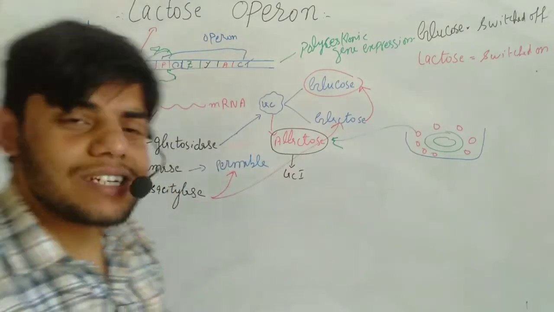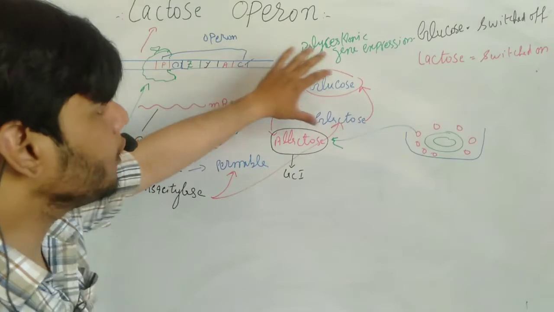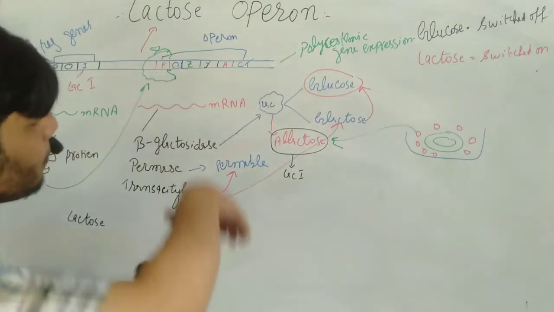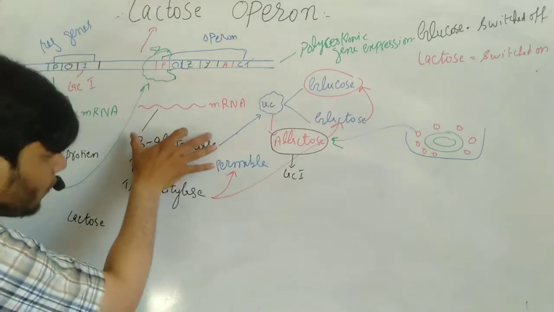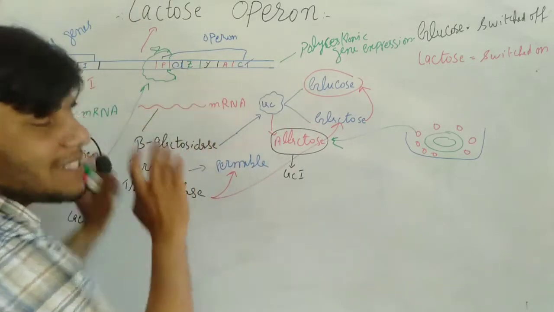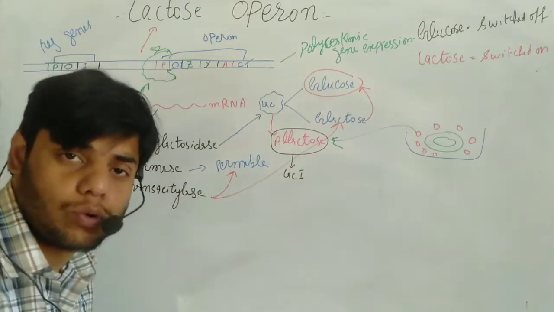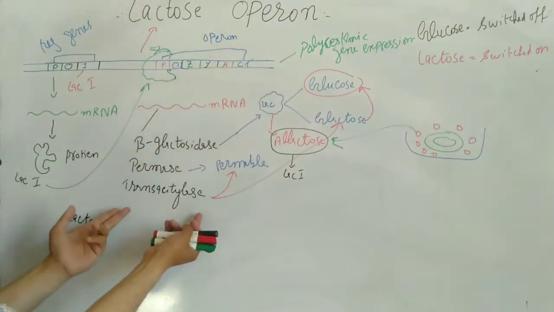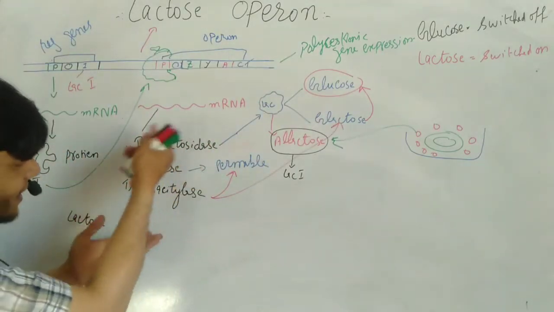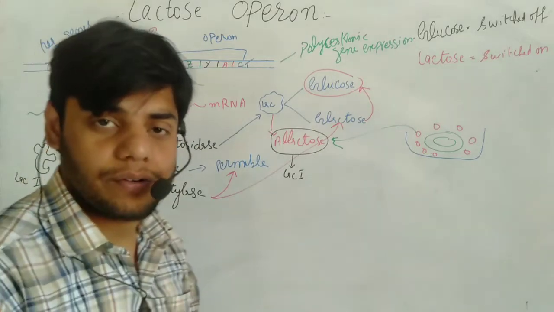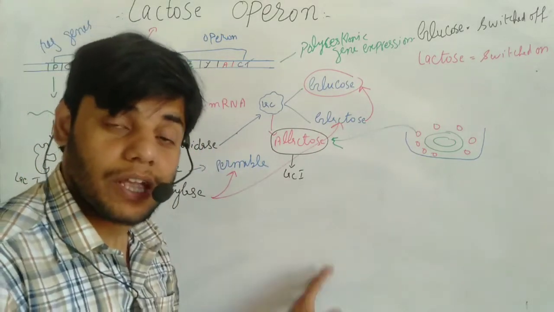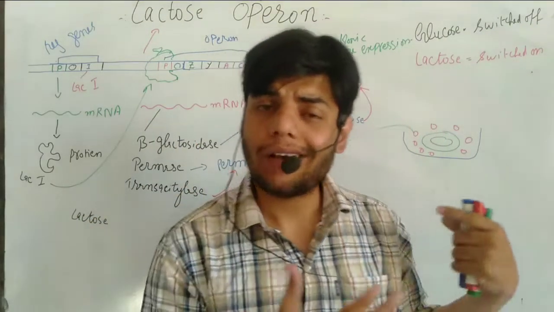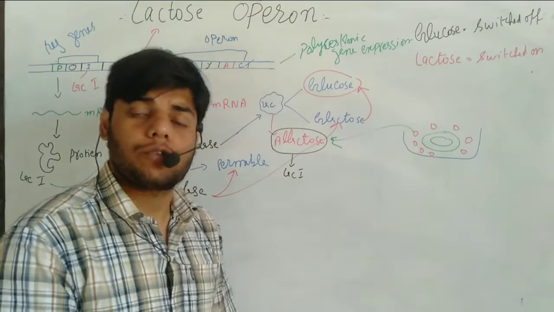Why? Because just consider, if we already have glucose, then why would this process be switched on? The process will be switched on when we have lactose, because this gene is specially responsible for the breakdown of the lactose. If the lactose is not present, then why would we get these? These enzymes are not needed. If the lactose is present, these enzymes will be needed. Okay, so this is how the Lac Operon is turned on and turned off, switched on or switched off.